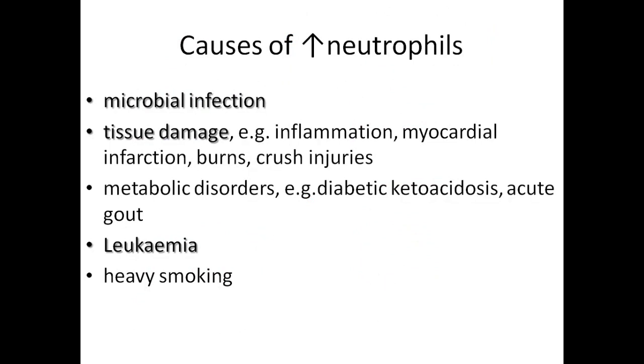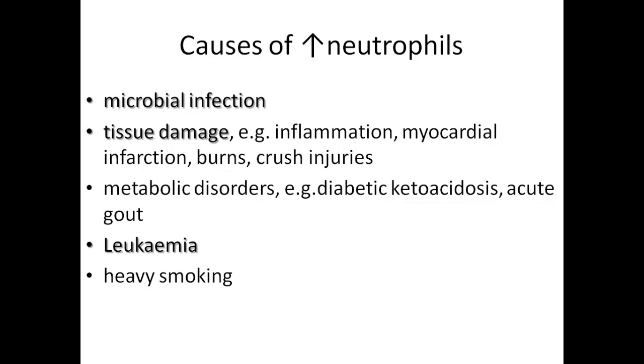So what causes these neutrophils to rise? Anything that affects the tissue will trigger a rise in neutrophil numbers within the circulation. So we have microbial infection, and bacterial infection, more specifically, will raise the number of neutrophils, but also tissue damage. Anything that leads to tissue damage, either by injury or by plasmodium, will also result in a rise of these neutrophils.